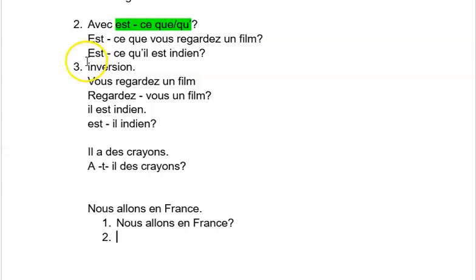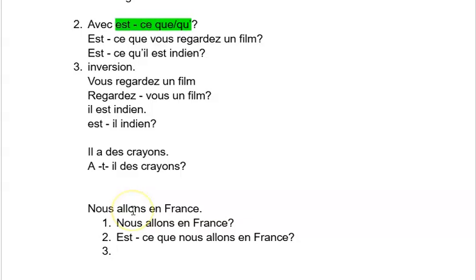Second, how will we do the second? Est-ce is there, right? Copy the Est-ce, and then add the remaining sentence as it is after the Est-ce. The only thing you have to take care of is whether the sentence starts with a vowel or not, and then we add the question mark.